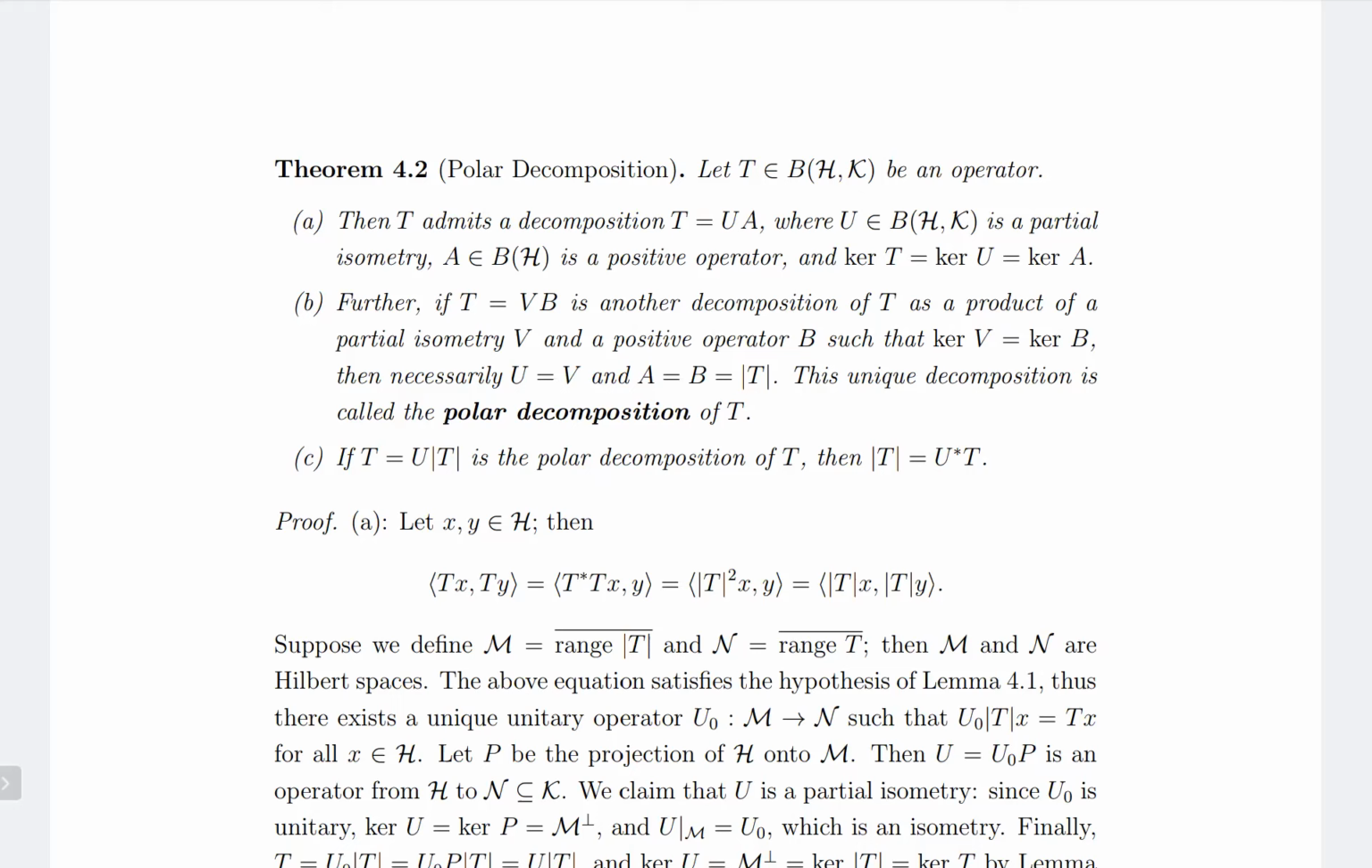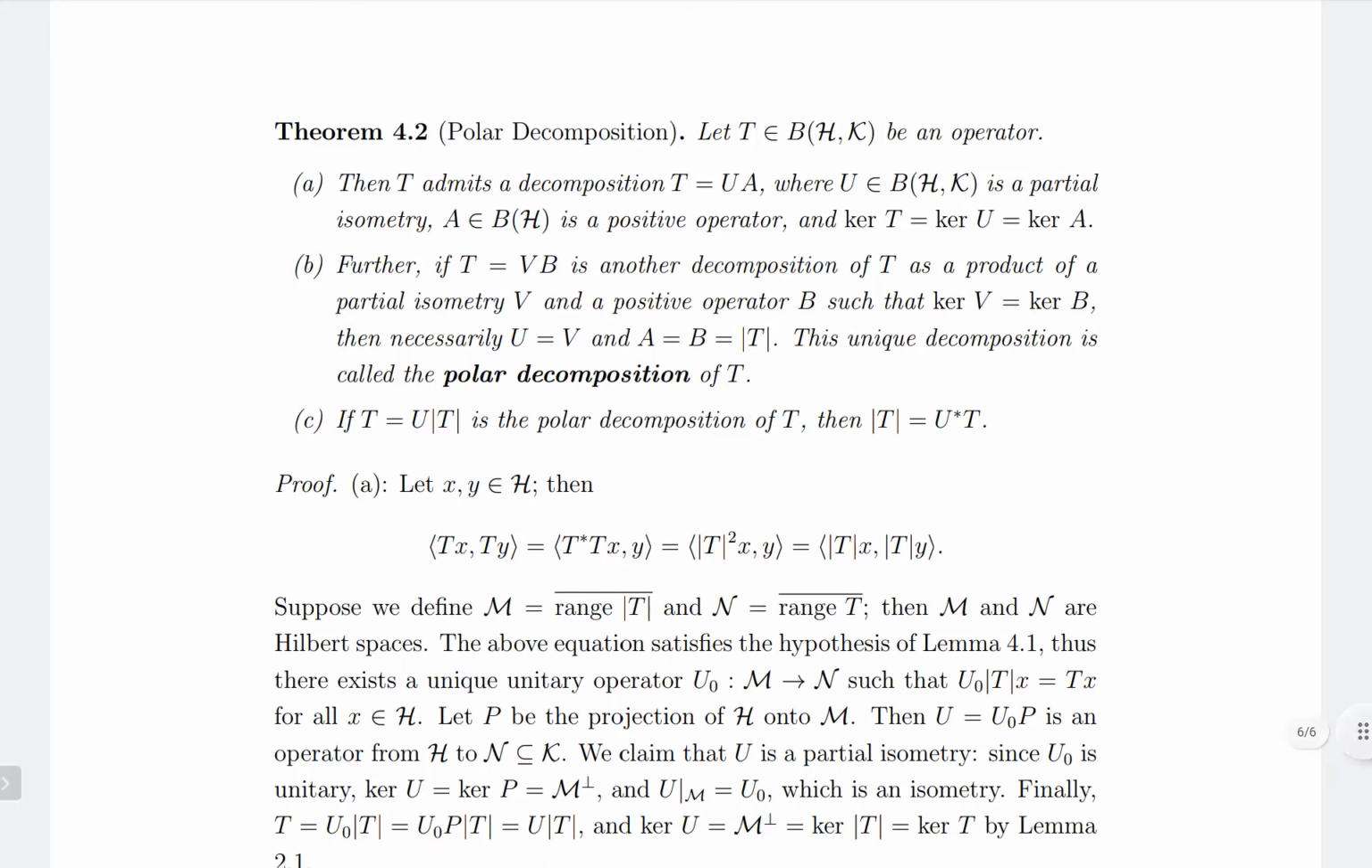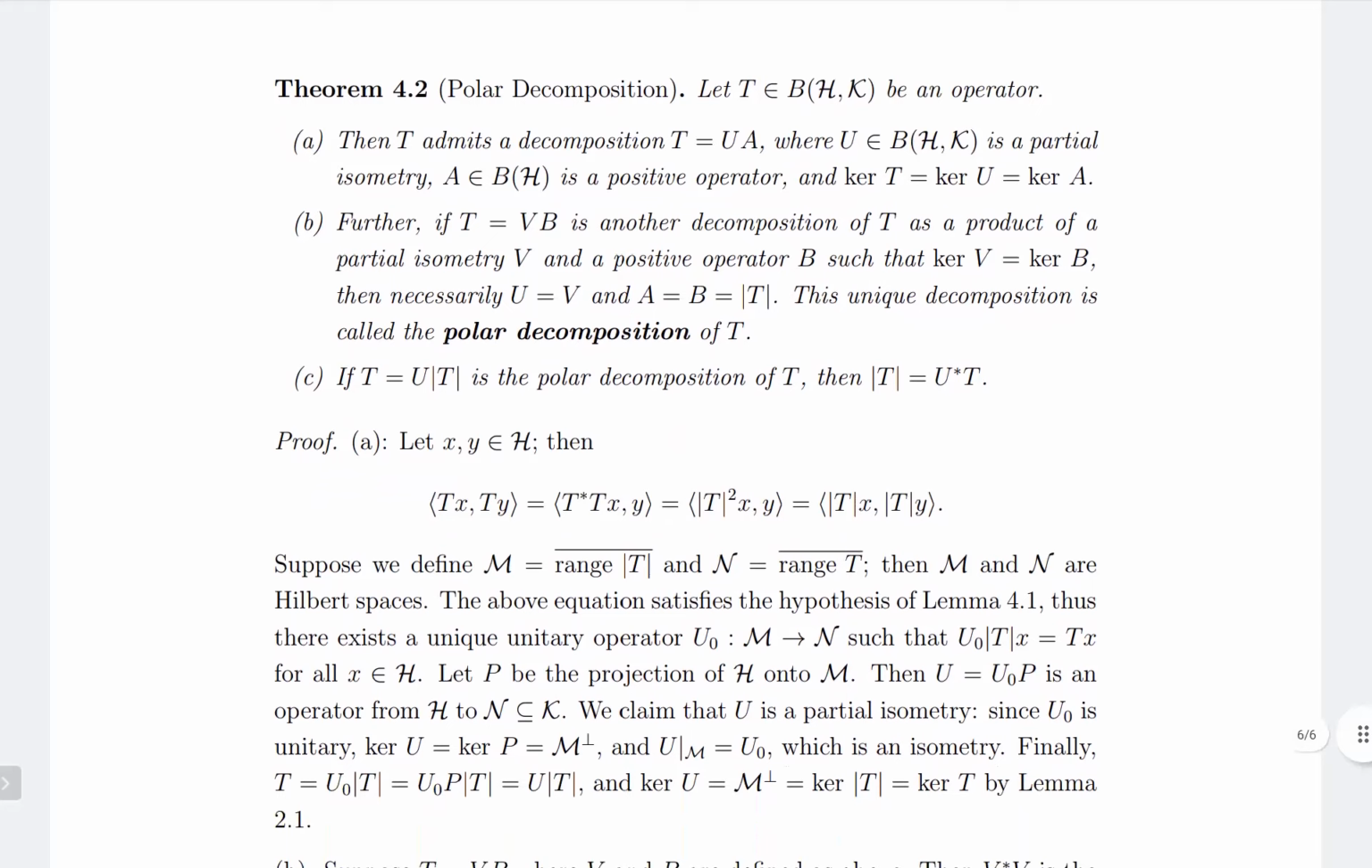Right. So the proof, once we have shown the lemma above, is also really simple. Let x and y be in Hilbert space H, then the inner product of Tx comma Ty is equal to the inner product of T star Tx comma y. So T star T is modulus of T squared. So we will get the inner product of modulus of Tx comma modulus of Ty. So for all x and y in H, we have the inner product of Tx comma Ty is equal to the inner product of modulus of Tx comma modulus of Ty.